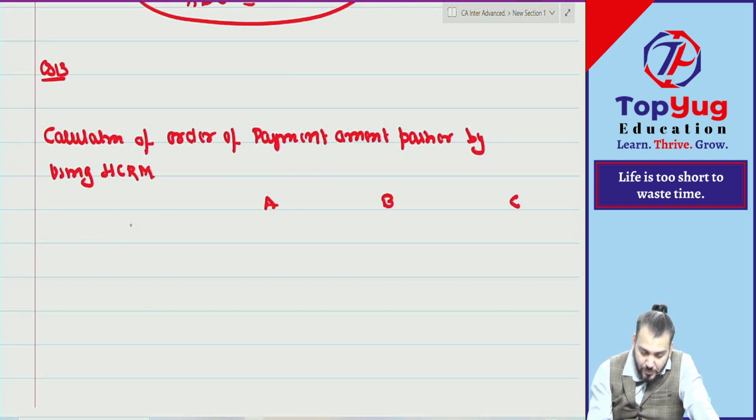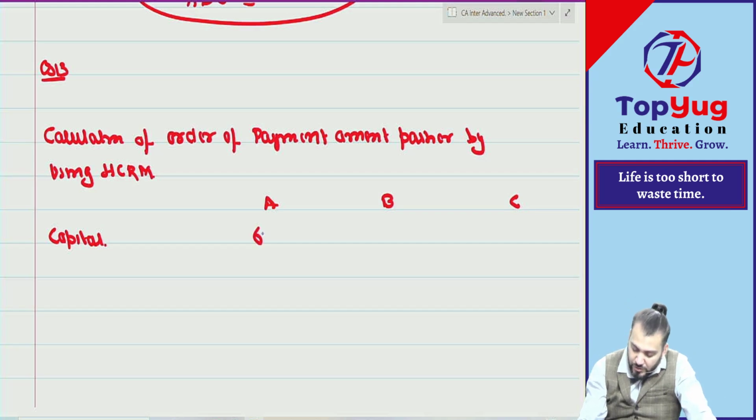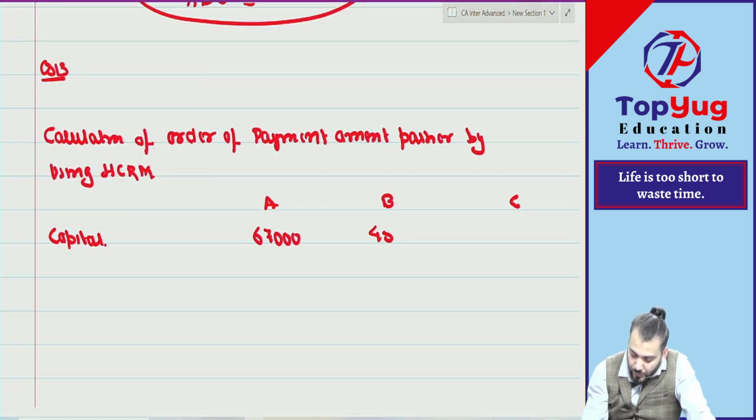Can you give me capital on the date of dissolution? How much? 67,500. Then 67,000. Then what? 45,000. 31,500. Correct. From this we'll deduct what?